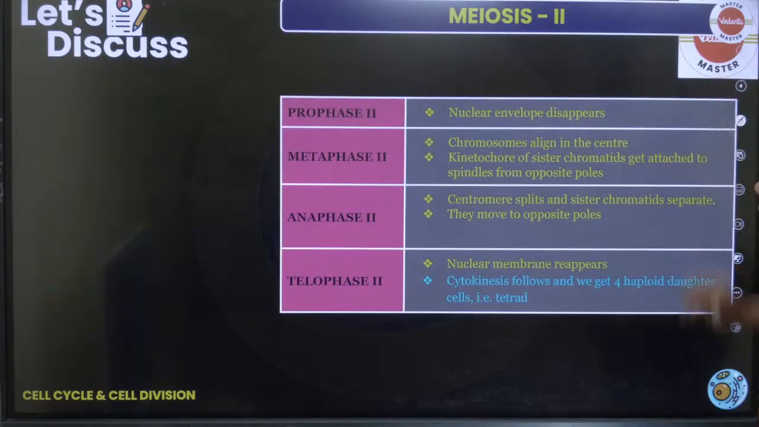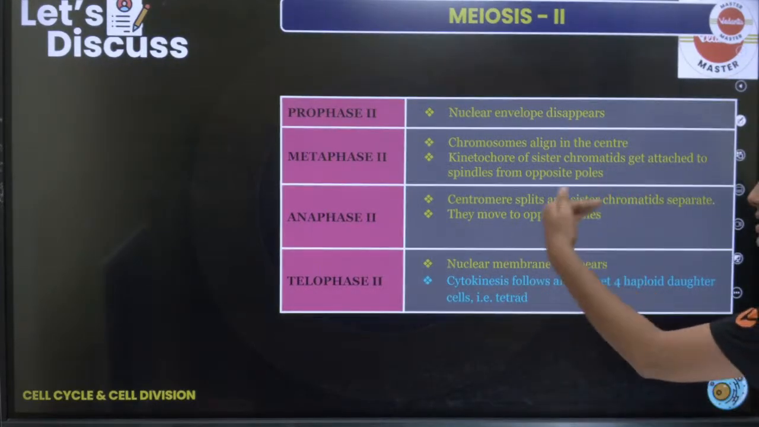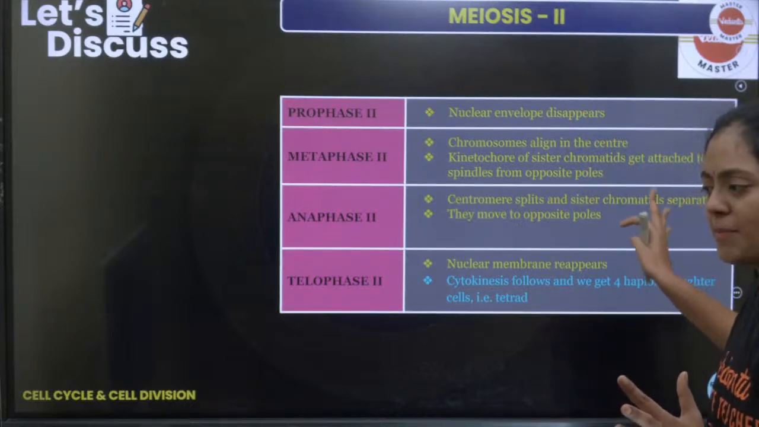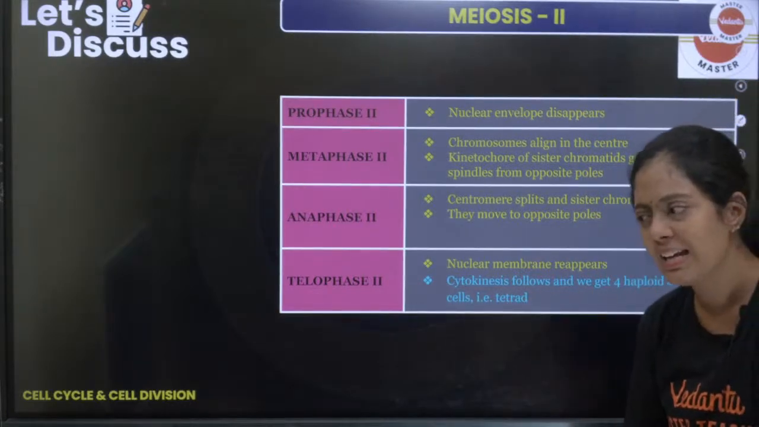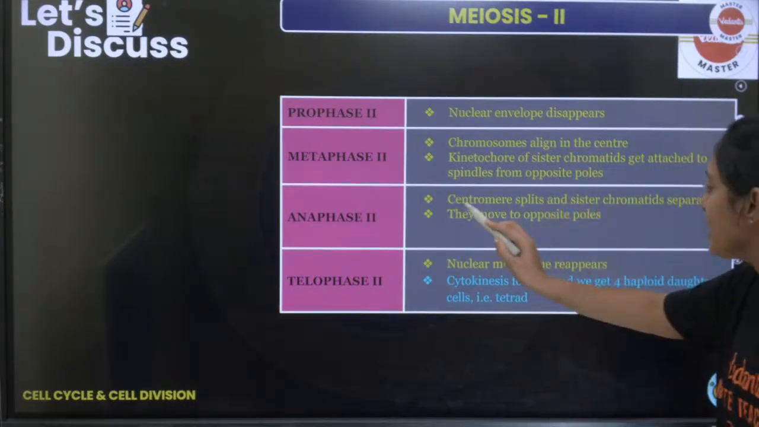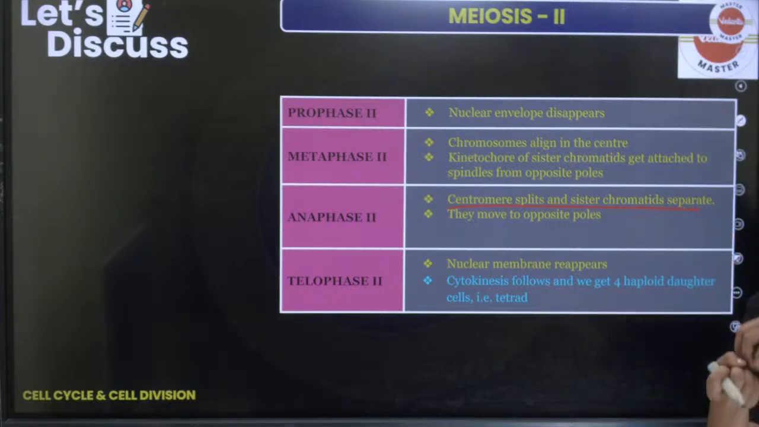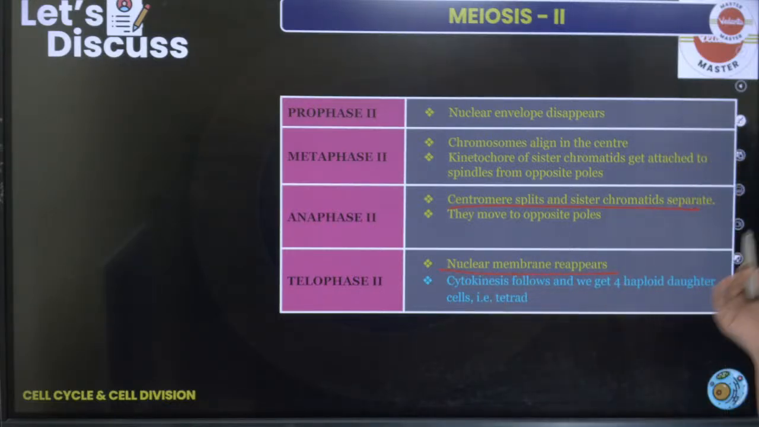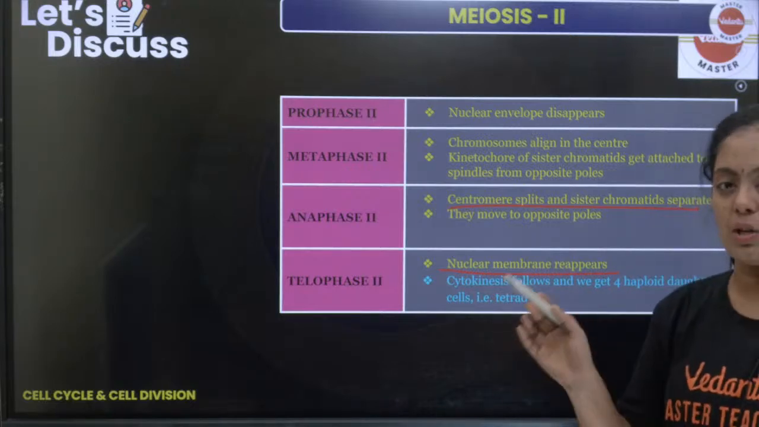Yes, remember that. So prophase 2, metaphase 2, anaphase 2, telophase 2. Prophase 2, the nuclear envelope disappears. Metaphase, the chromosomes align exactly at the center. Anaphase, the centromere splits. The chromosomes are pulled towards the opposite poles. Okay, then you have your telophase, the nuclear membrane reappears. And then you will have your cytokinesis.